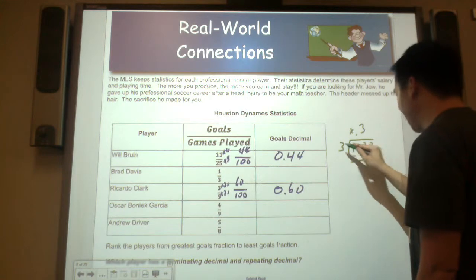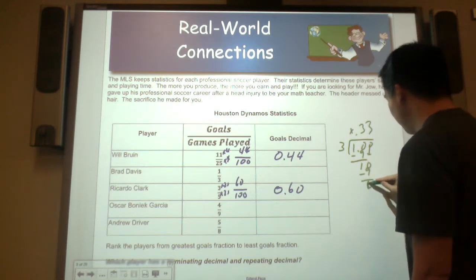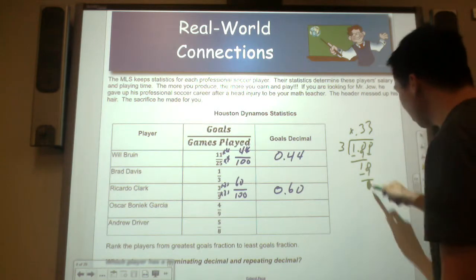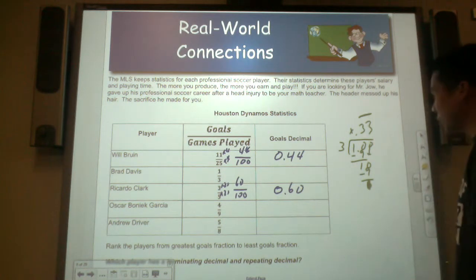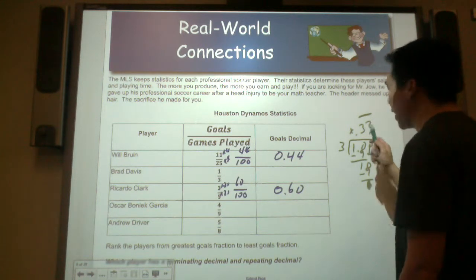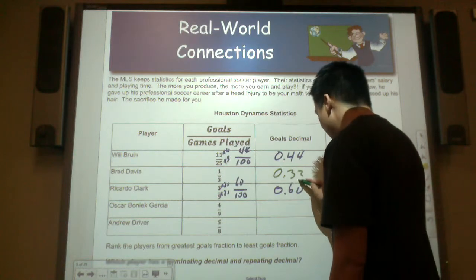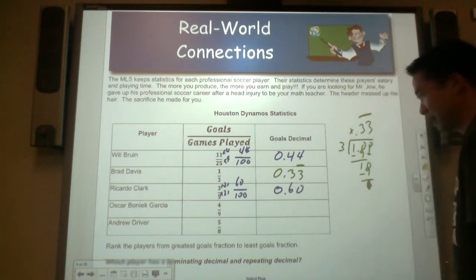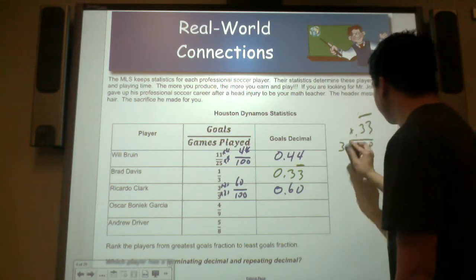I bring down a 0. Can 3 go in 10? 3 times. Our remainder is 1. It looks as though it is repeating. So it continually repeats, and we put a repeating bar notation above it.